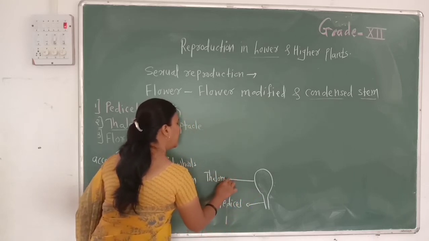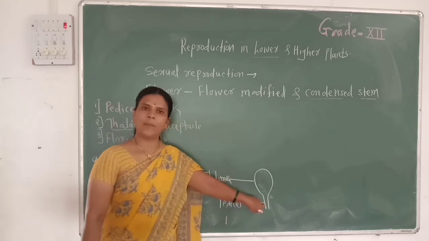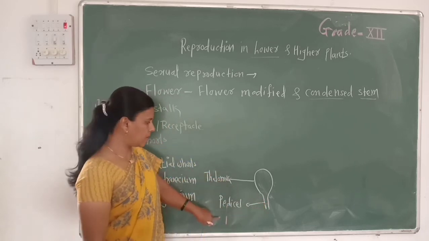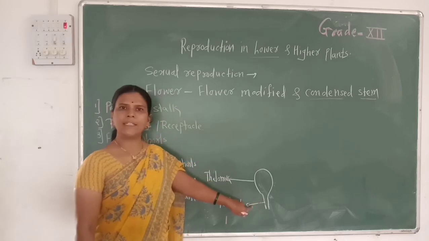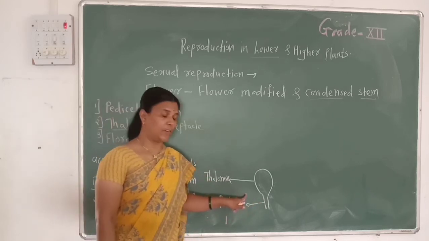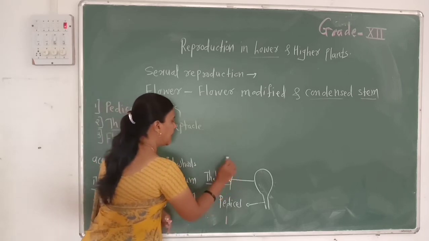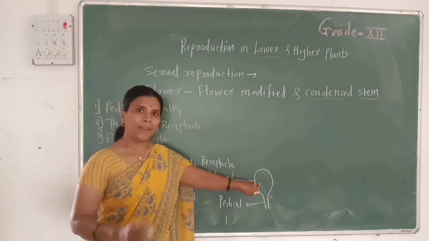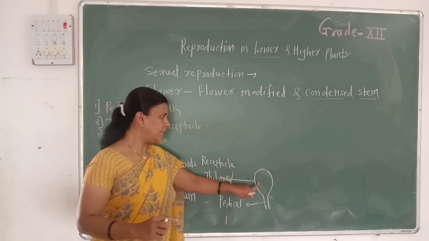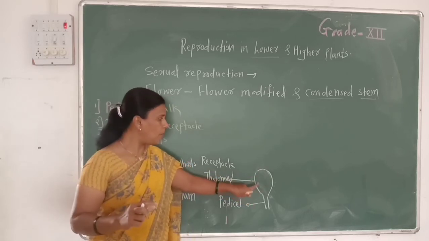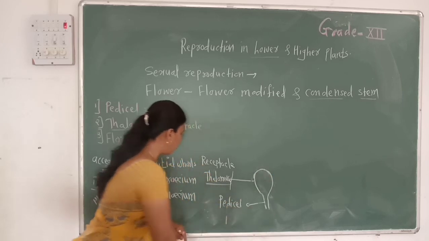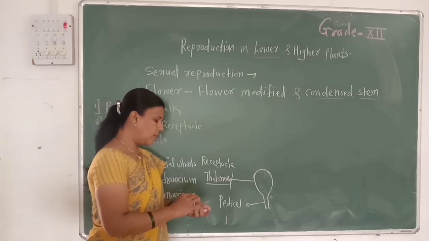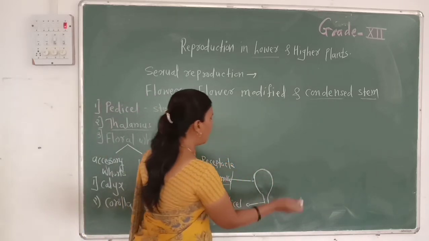The stalk of the flower is called a pedicel. In some flowers pedicel is present, and that flower is called a pedicellate flower. In some plants the pedicel is absent, and then it is called a sessile flower. The next part is called the thalamus, or receptacle. What is thalamus? It is the condensed or swollen tip of the pedicel on which all the floral whorls, that is calyx, corolla, androecium and gynoecium, are produced.